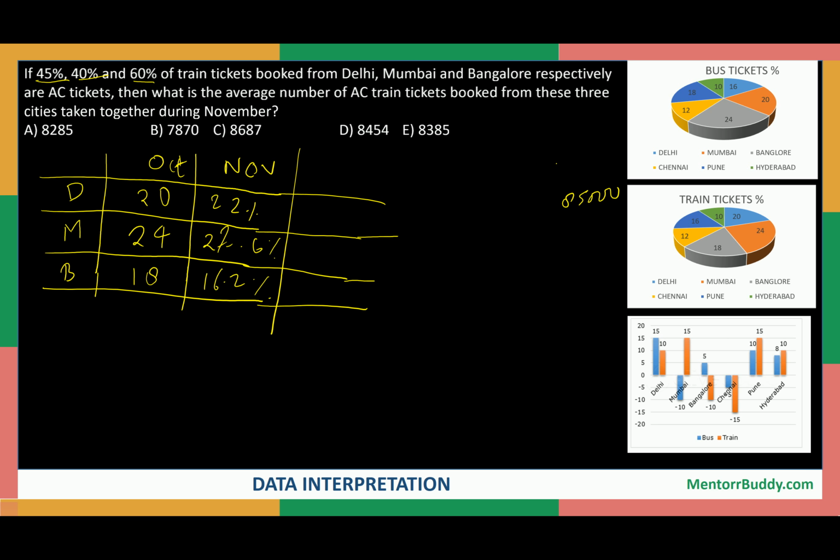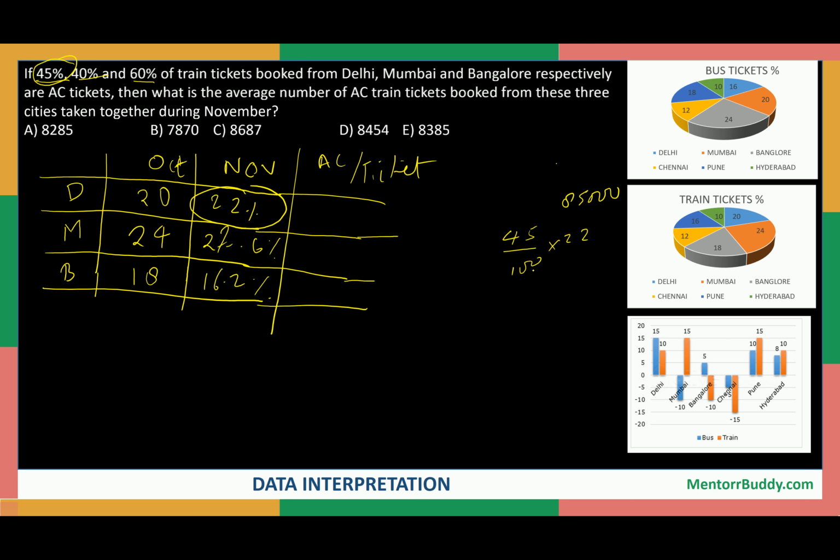Instead of that, we have one shortcut to solve these types of questions. Without calculating the percentage value, we can directly operate in percentage itself. For example, see, for November we have 22%, and out of these total 22%, 45% are AC tickets. So if we are talking about AC tickets, it is 45% of this value. So we can directly find out what will be the 45% of 22. So 45% of 22 will be 45 upon 100 multiplied by 22.